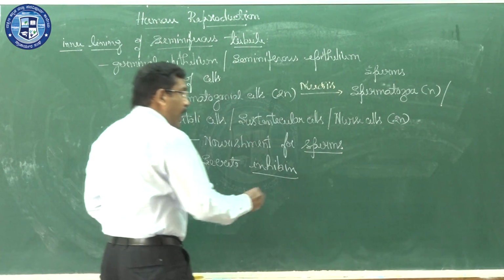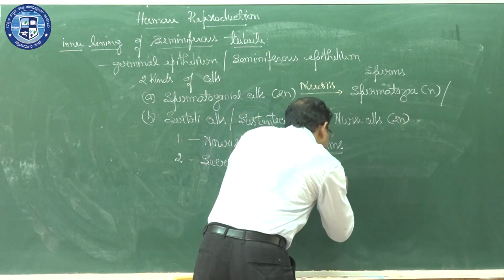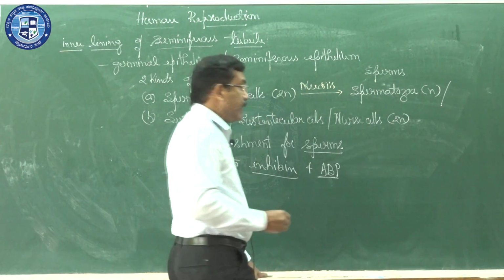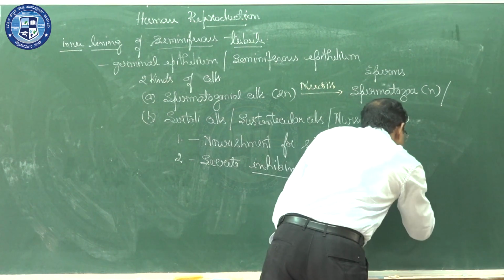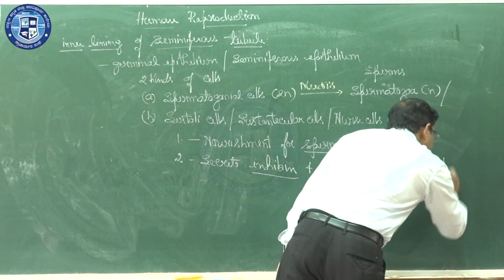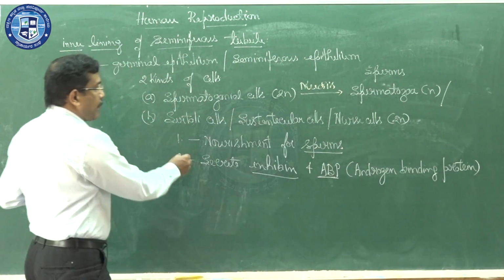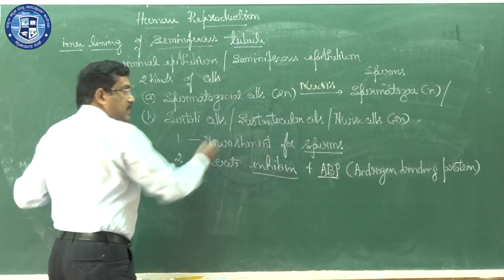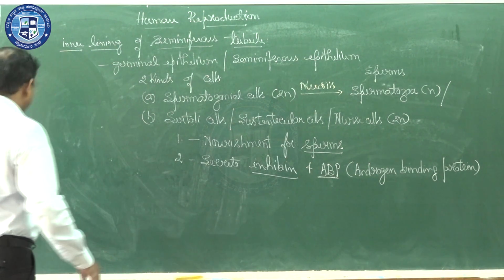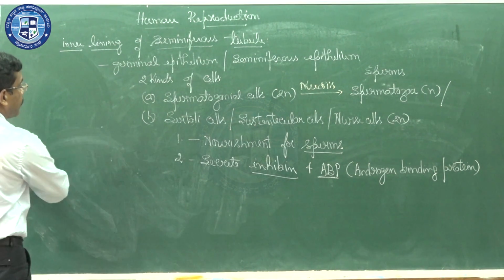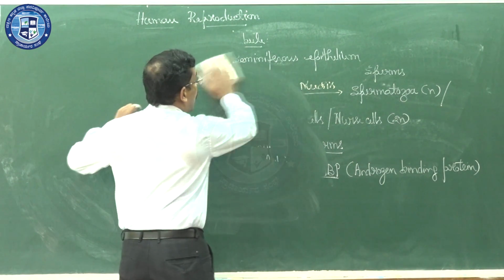As well as that, it will produce one protein called ABP, which stands for androgen binding protein. So these are the two compounds produced by the Sertoli cell or sustentacular cells present in the germinal epithelium of the testis. These are all the points related to the main structure, the testes, which are the primary male sex organs.